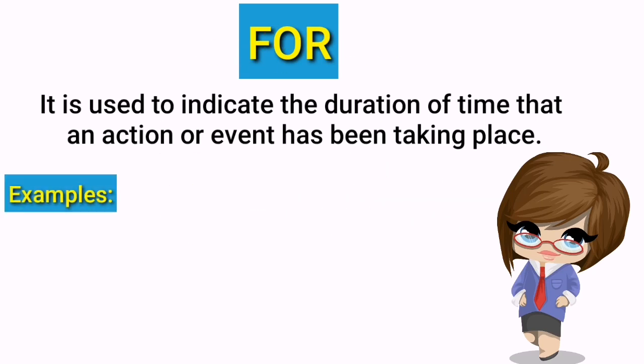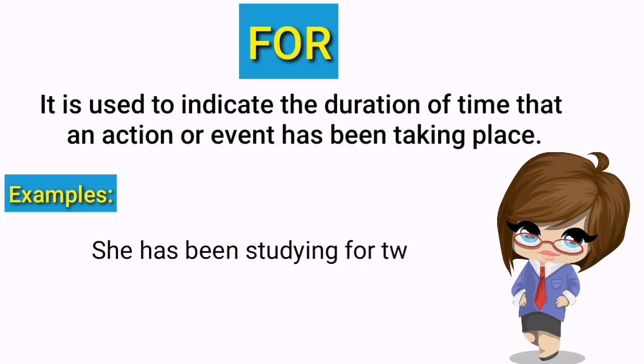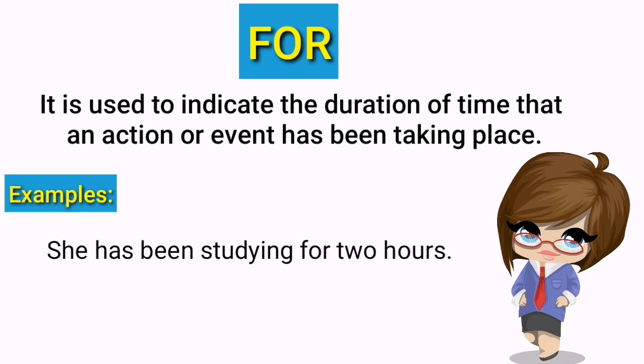For example, she has been studying here for 2 hours. Here the word for indicates the duration of time during which the action of studying has been taking place. It tells us how long she has been studying, which in this case is 2 hours. It shows a period of time.